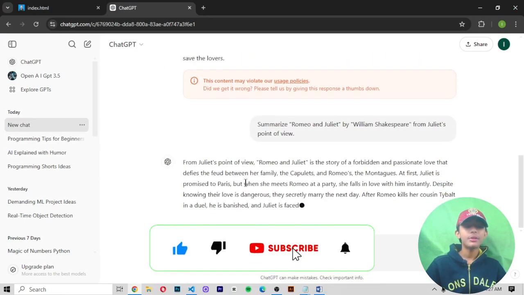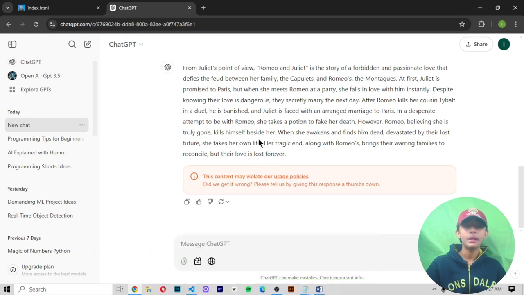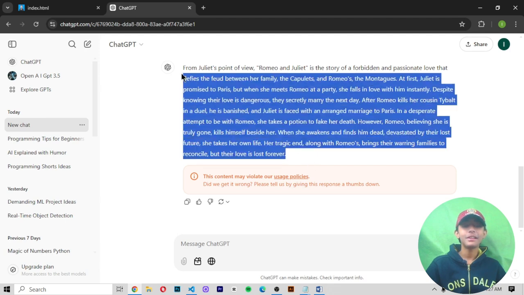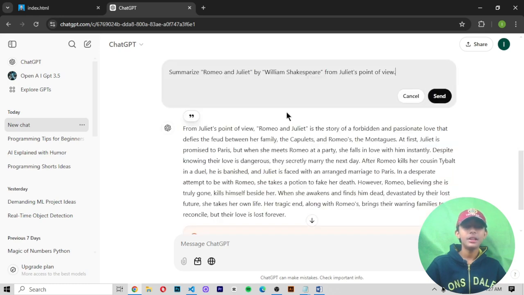So ChatGPT is giving me a summary from Juliet's point of view. Romeo and Juliet is a story of forbidden and passionate love that defies the feud between families. This is giving me the romantic summary of Romeo and Juliet by William Shakespeare. The name is very hard, so I'm giving it the name John.